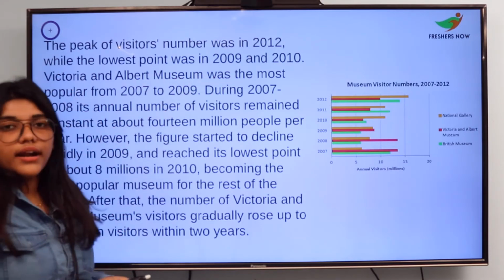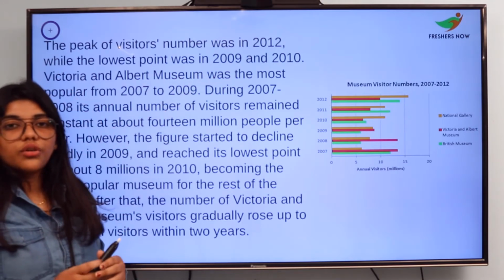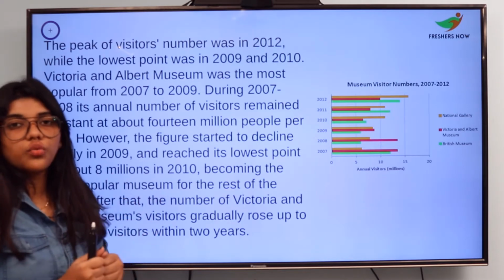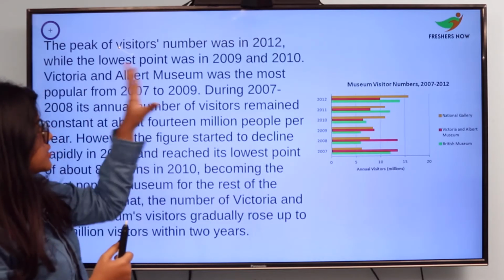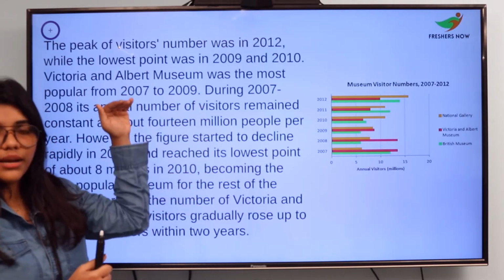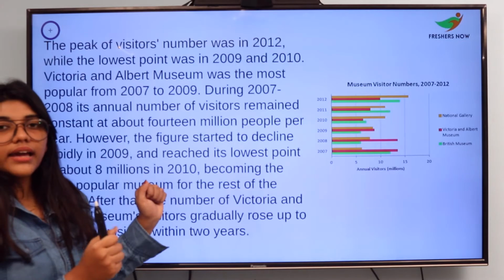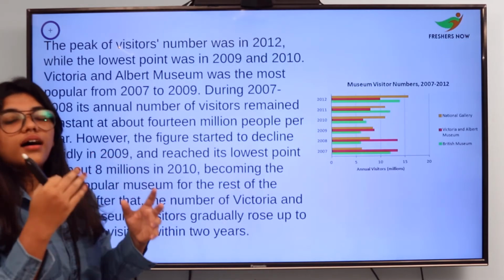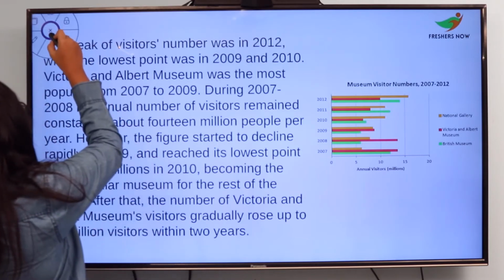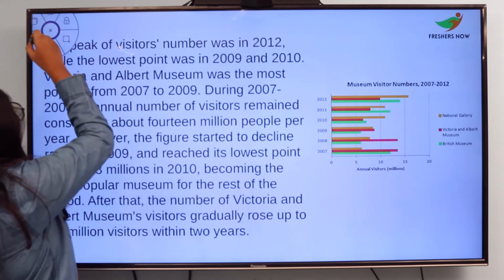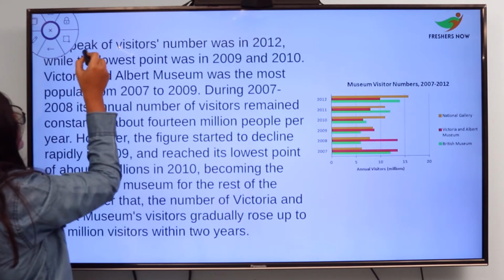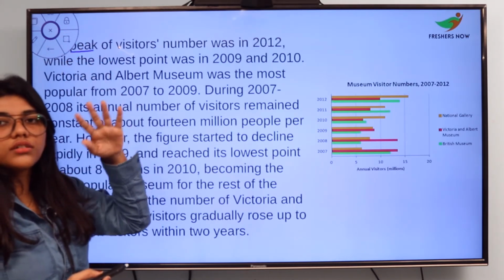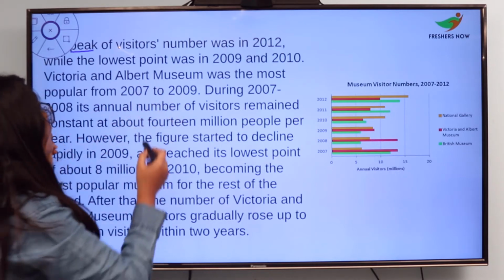When you're writing the essay, please make sure that you are using the right phrases and comparison words. This is just an example; I'll be reading through it and underlining the main keywords which you have to use. For example, you'll be using the word peak for higher or more.